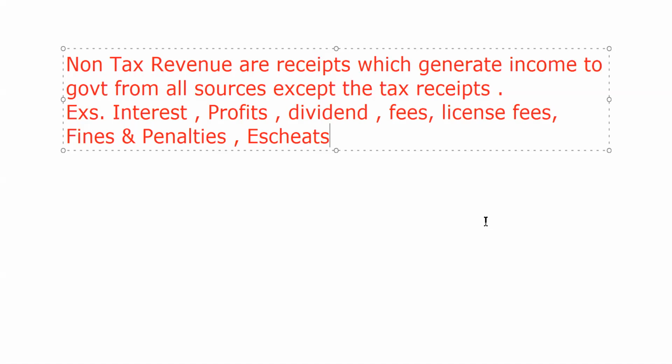So today we have discussed the revenue receipts. We have done both components of the revenue receipts, tax revenue and non-tax revenue. And tomorrow, next session, we'll discuss the capital receipts. And please complete the work, be regular.